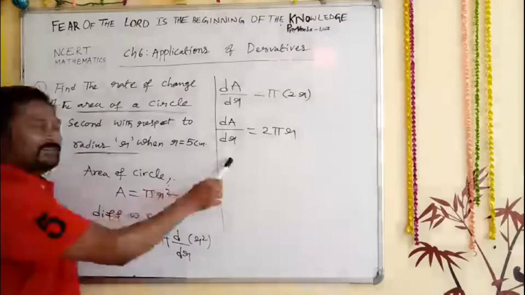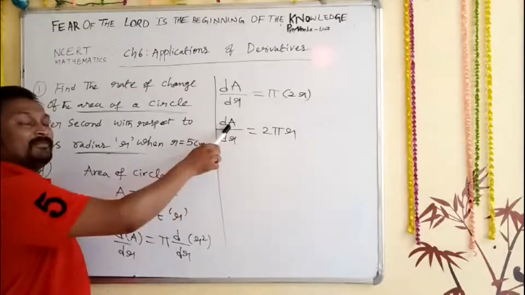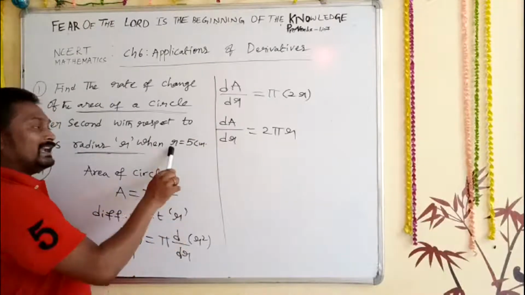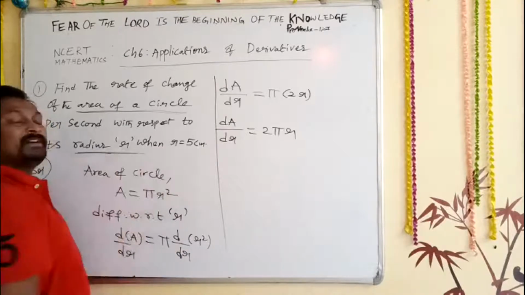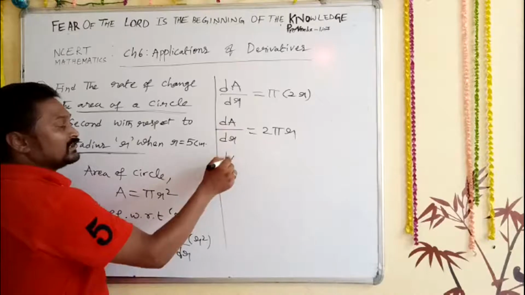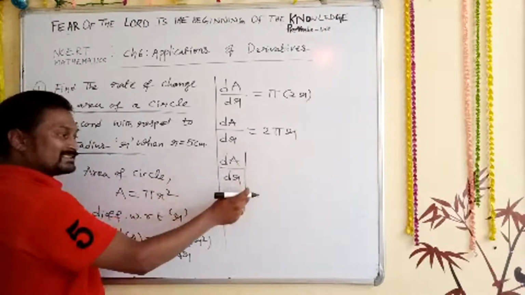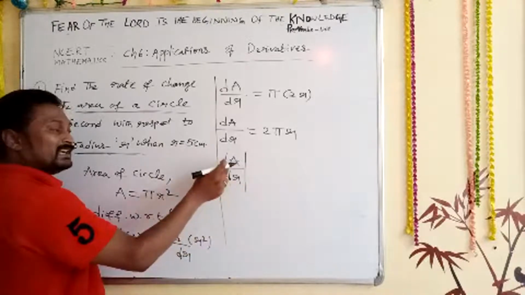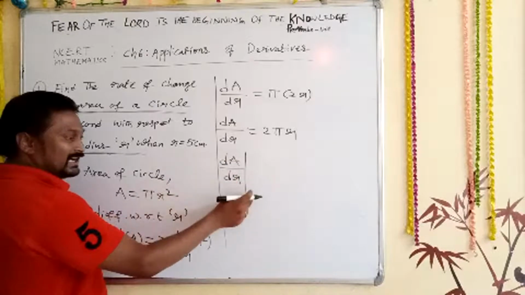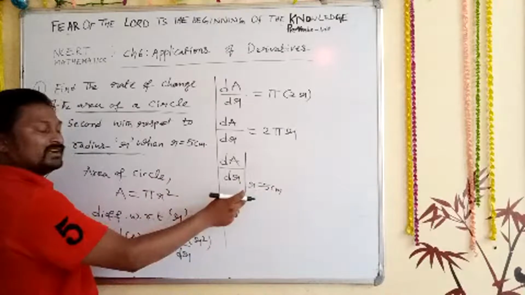Up to here we found the general rate of change of area of a circle with respect to radius. But now at radius r equal to 5 centimeter we want it. Such kind of time what we do is draw a big line.